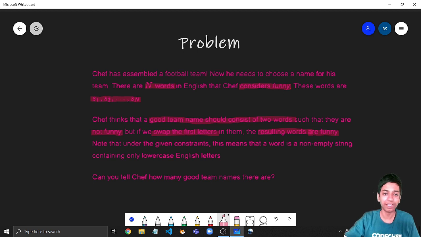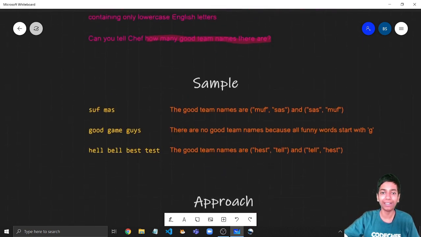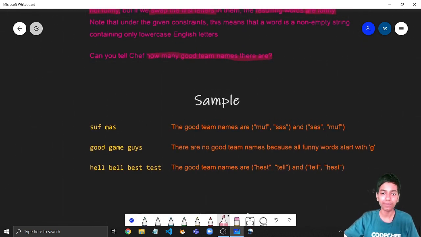And now we need to tell how many good team names are there. So just to recap, there is a list of n words that are funny. Now a good team name is two words where both of them are not funny, basically not in this list. But if we swap the first letters of both of these words, then both of them are there in the list, right? So both of them are funny. So now how many such good pairs of words exist? So yeah, this is the problem, and now for more clarity, let us have a look at the sample, right?